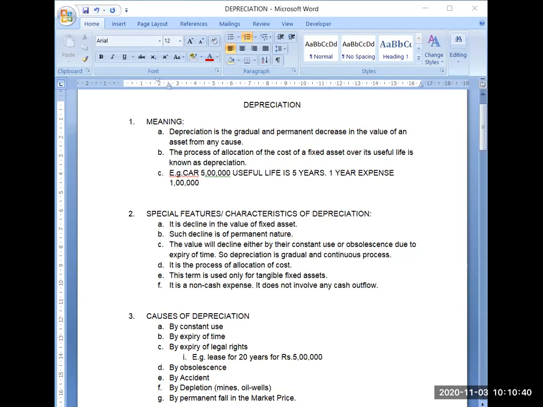Now, the next point is that the term is used only for tangible fixed assets. There are two types of fixed assets: one is tangible and one is intangible. Tangible fixed assets are those assets which you can see and touch. They exist in physical terms, like furniture, machinery, building. These are tangible fixed assets.